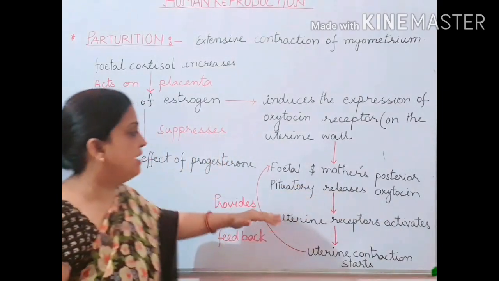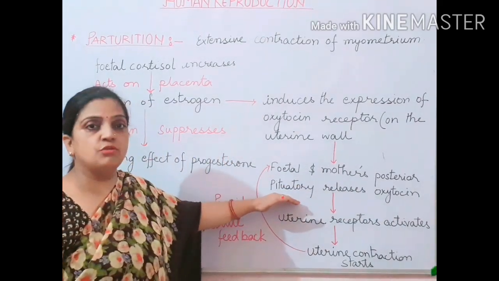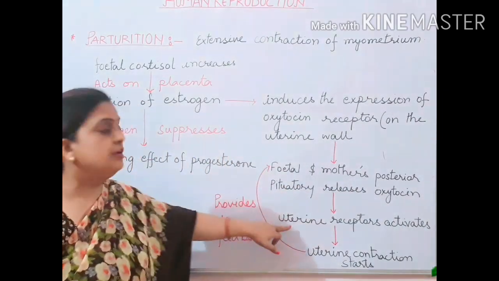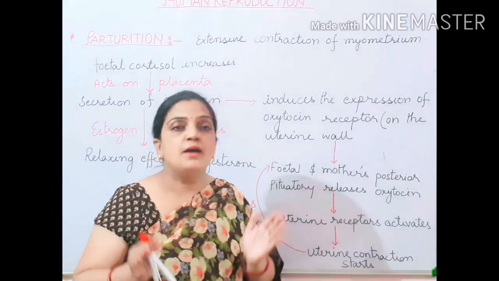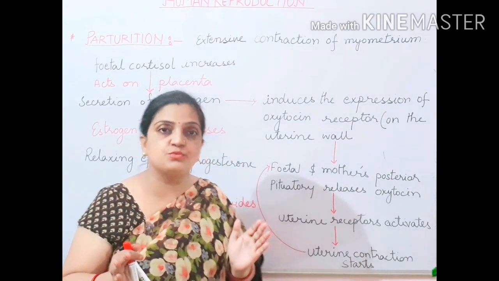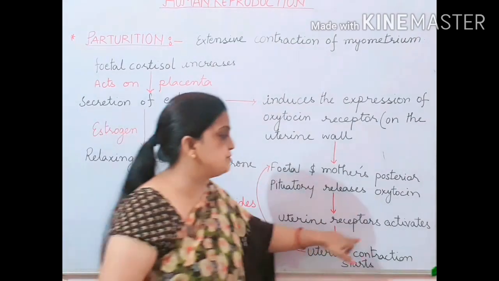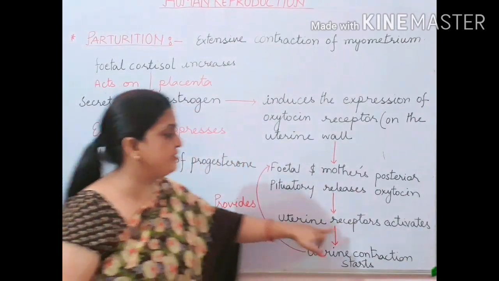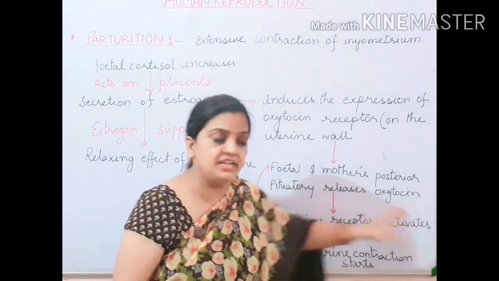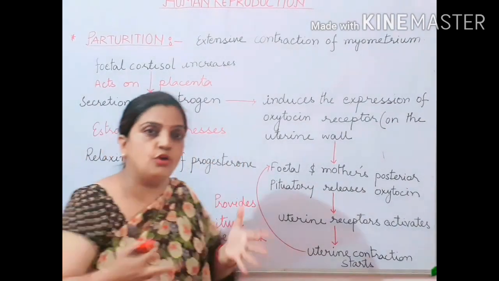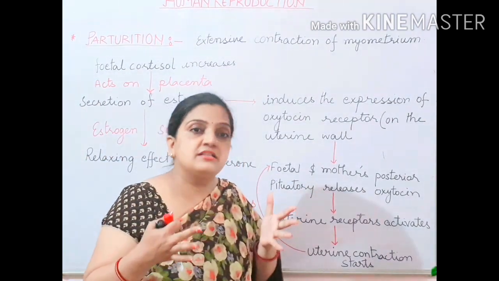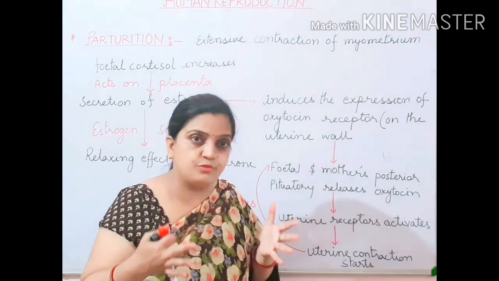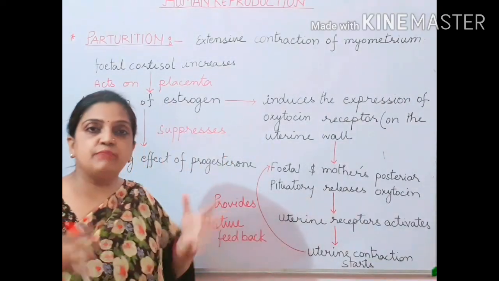Now children, as soon as your oxytocin hormone starts secreting, the receptors present in the uterine wall get activated, and when these uterine receptors are activated, your uterine wall starts the contraction process.